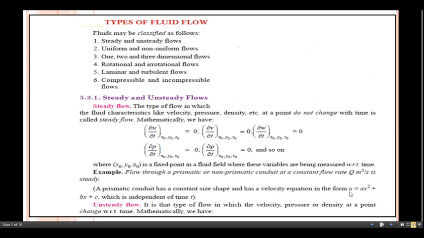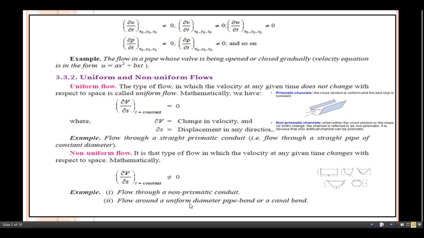Now the next one, unsteady flow, is that type of flow in which the velocity, pressure, density at a point change with respect to time. Mathematically, we have this relation. Change with respect to time means not equal to 0. So ∂u/∂t at this point (x0, y0, z0) is not equal to 0.